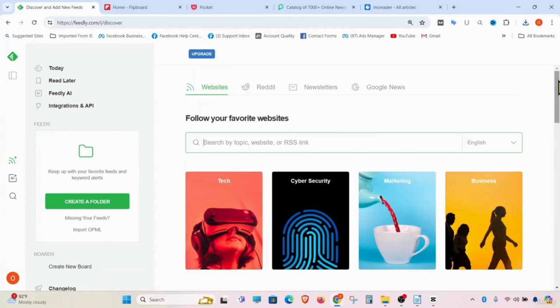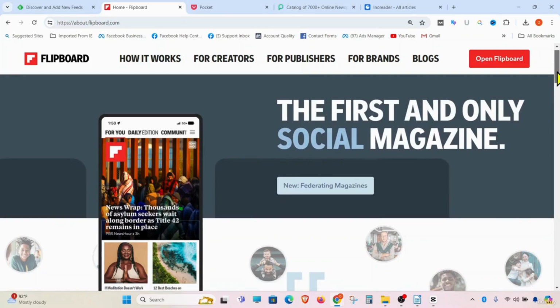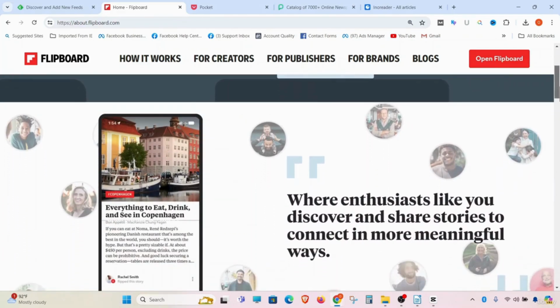Feedly, a widely used news aggregator that lets users organize content from various sources into customizable feeds. Flipboard, an app that curates news and stories based on user interests, displayed in a magazine-style format.